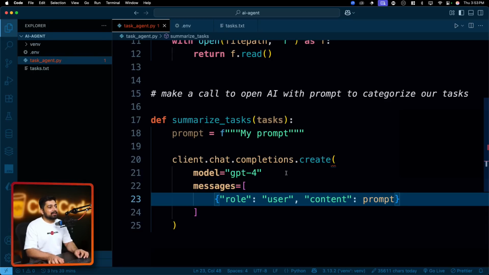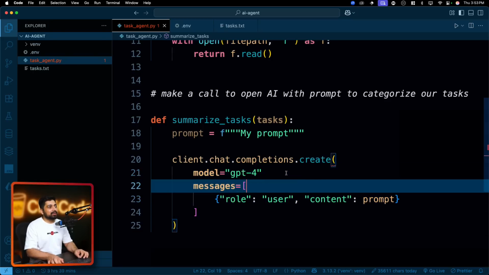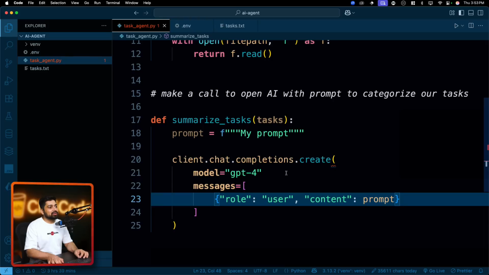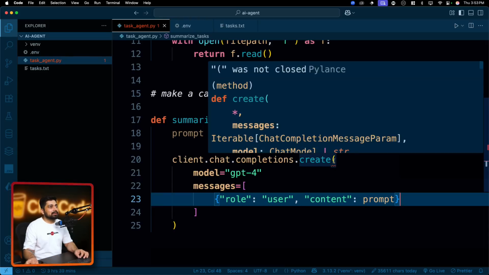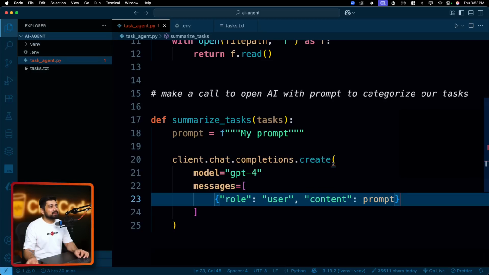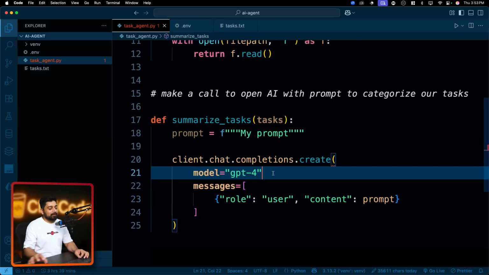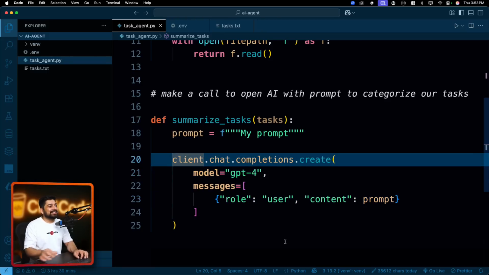Once this whole thing is done, that means we have made the request. And are we having an issue? Why is it having the issue? Okay, it was not closed. Which one did I forget to close? Oh, I forgot a comma. My bad. Okay, once we have made this call, let's go ahead and handle the response just like this.